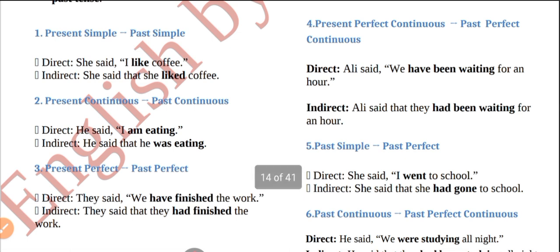Then present continuous tense changes into past continuous tense. He said, I am eating. Then it will become he said that, I changes with he. Firstly, we will change our reporting verb. If the reporting verb is not changed, then said is used as it is. He said, remove your inverted commas, use that here. Then you will change your subject pronoun. If the subject is first person, then it will be changed with the reporting speech subject. Then I will become he.